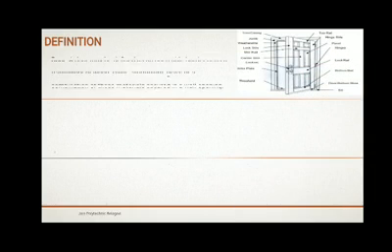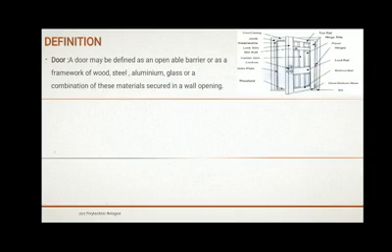So now coming to the definitions of doors, windows and ventilator. So what is a door? A door may be defined as an open barrier, a framework of wood, steel, aluminium, glass, etc. of these materials secured in an opening. So here in this image you can see a door with its elements.